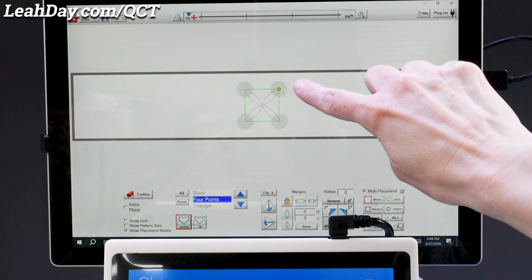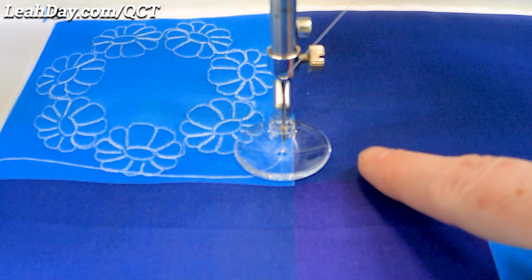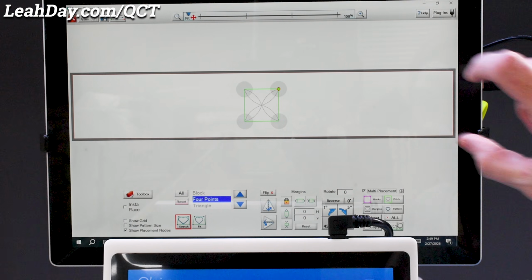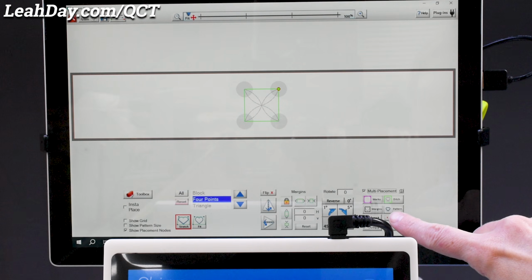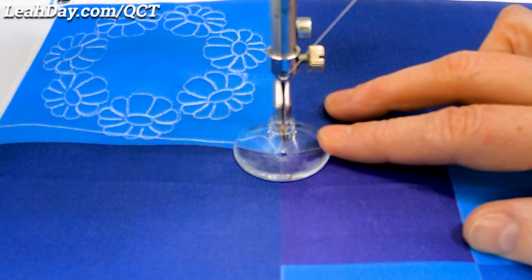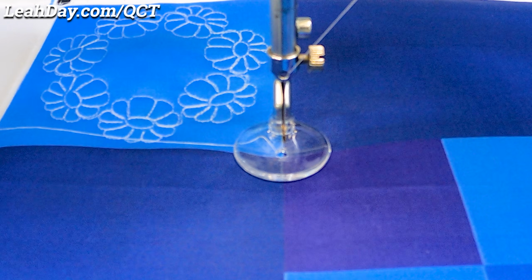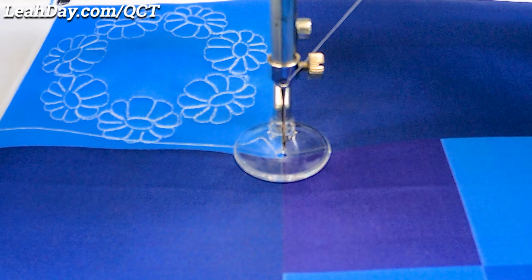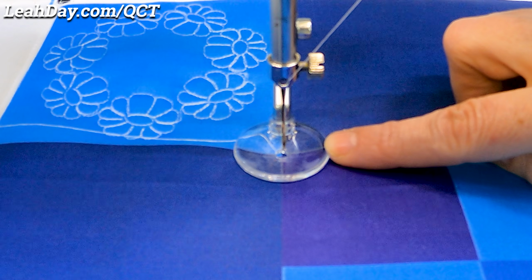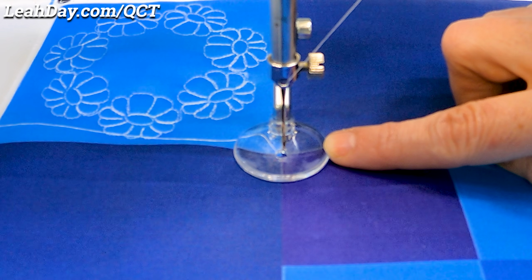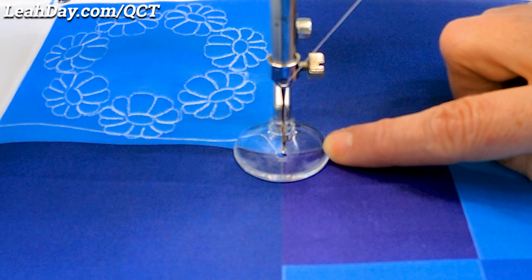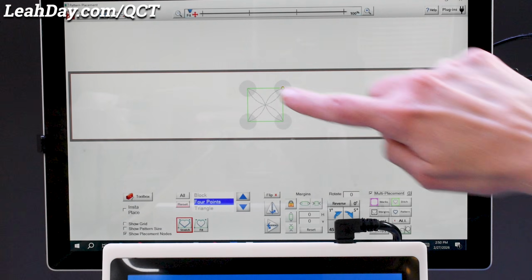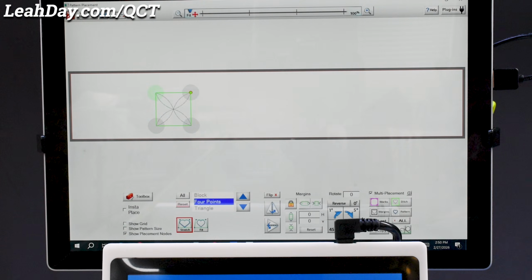We're going to place those nodes corresponding with where it's going to go on our quilt, but in between each pattern that we place, we're going to hit a button down here, Pattern. Now I am using a glide foot here, and I'm going to hit the Jog Forward button on my machine to the point where my needle is almost about to drop down. That allows me to see precise placement of my needle for QCT 6. When I'm sure I'm in the right location, I'm going to go on my screen and tap that node.